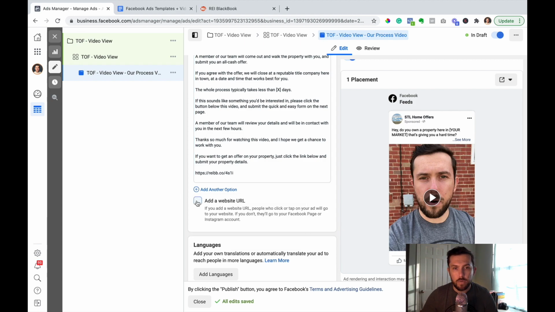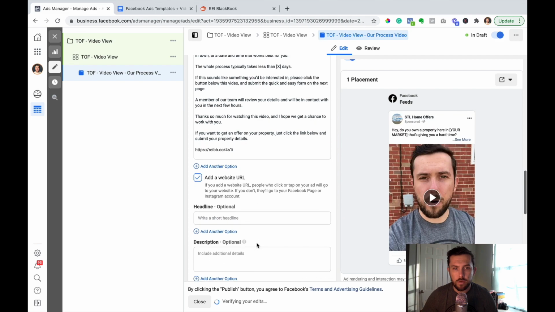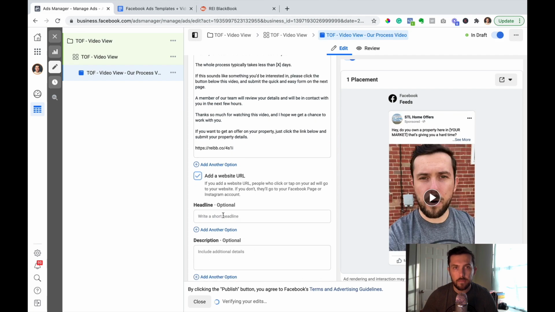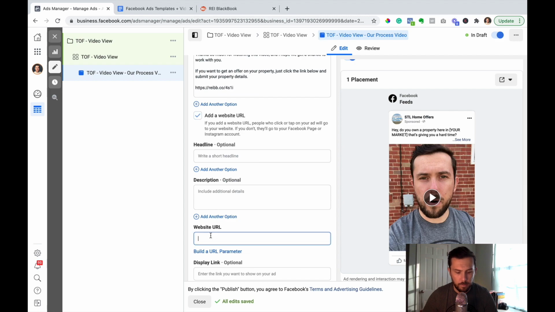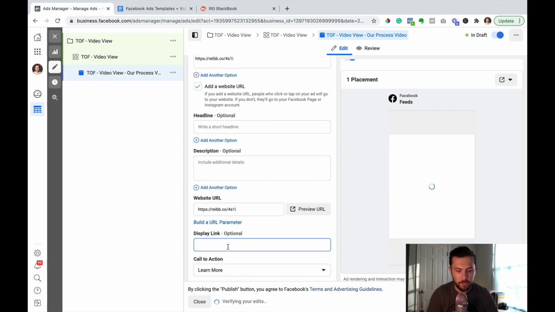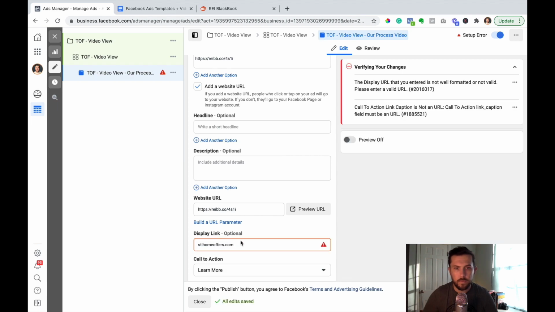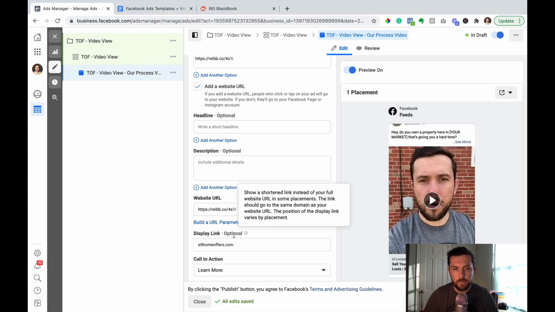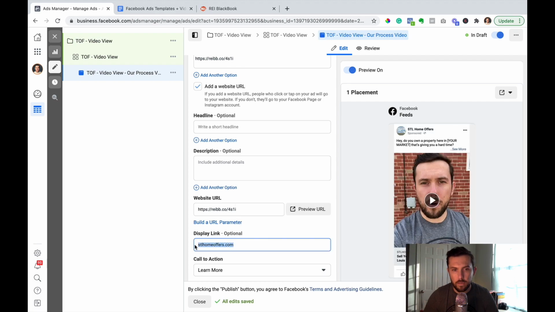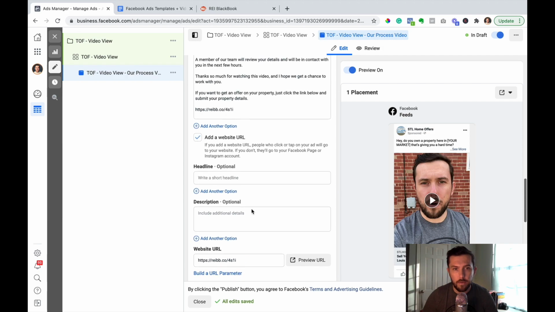I'm also going to want to add a website URL, and then that gives you a couple more options. You can add a headline. So first I'm going to paste my website URL in here. I'm going to change the display link to stlhomeoffers.com. And sometimes Facebook will let you do this, sometimes they won't. It's kind of weird. If the website URL domains aren't the same, sometimes they flag that, but it's looking like it's letting me do it right now.